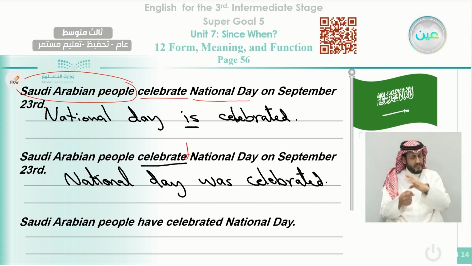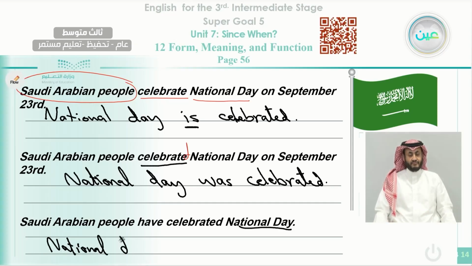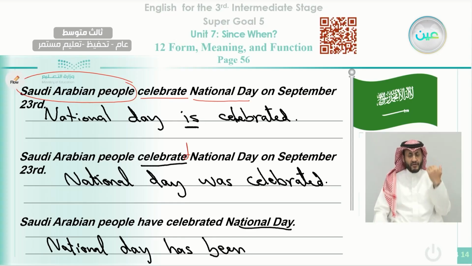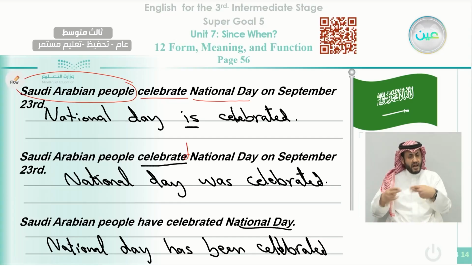Okay. The last one here, also we do the same. We start with the object, which is the National Day here. We can say the National Day or National Day. But we have to notice that this sentence is in the present perfect, so we have to use it in the same tense. So we can say National Day has. Why do we use has here? Because National Day is singular, one. So National Day has been. Here been is the past participle of the verb be, has been celebrated. Celebrated.